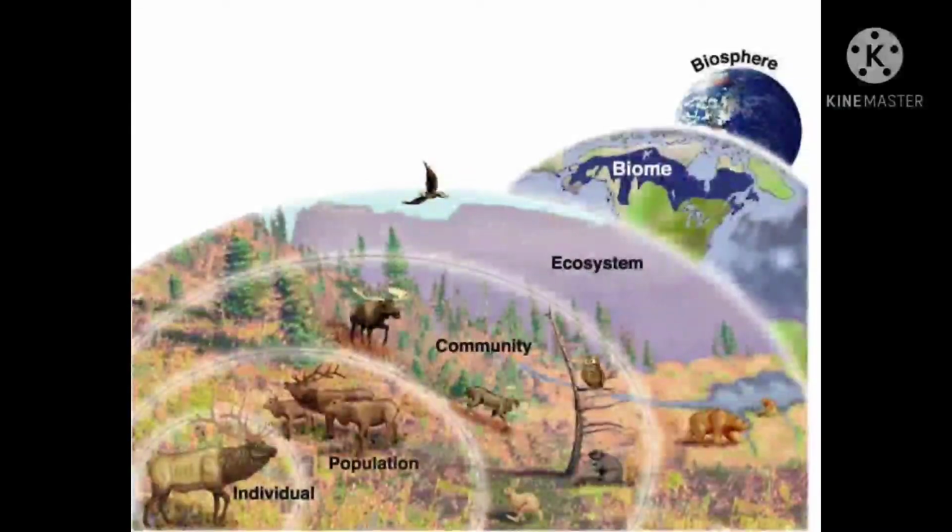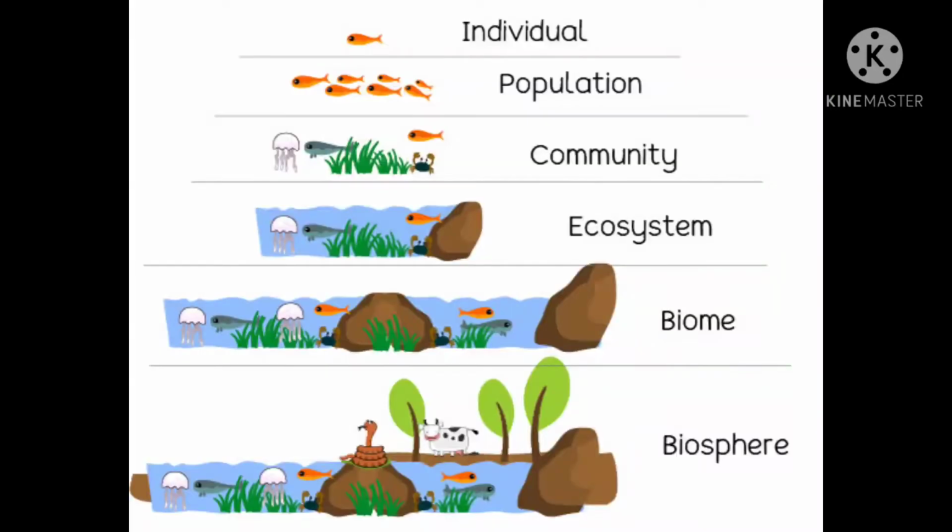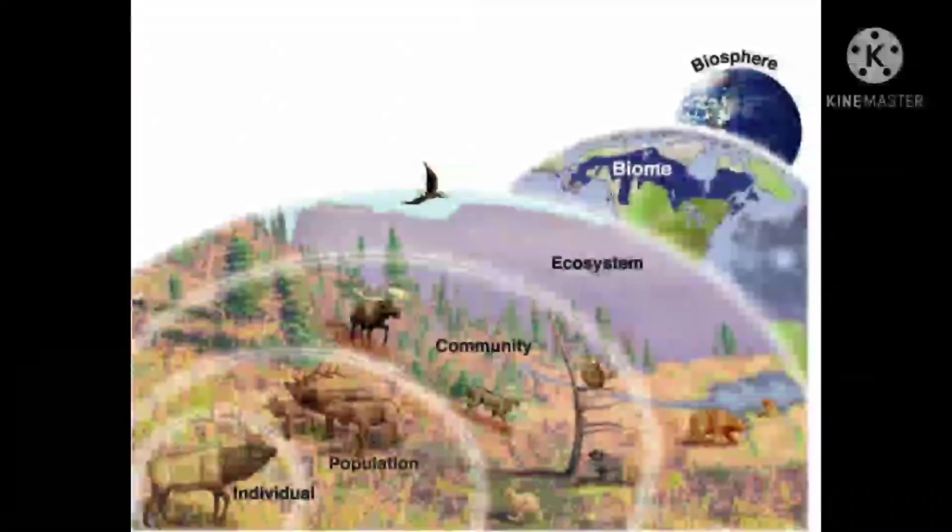Now let's study the community. Several populations of different species in a particular area constitute a community. Remember this one, in a community they interact with one another in several ways. Next is the biome. A biome constitutes a large regional terrestrial unit delimited by a specific climatic zone, having a major vegetation zone, that is plant communities, and they are associated with fauna. There are six major groups of terrestrial biomes.